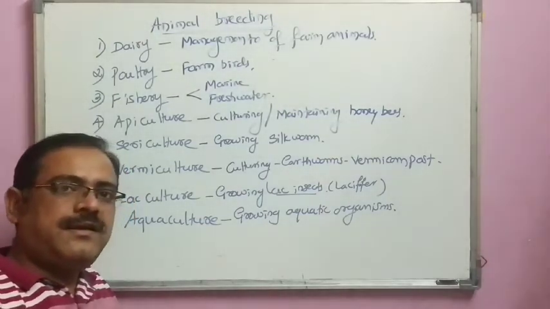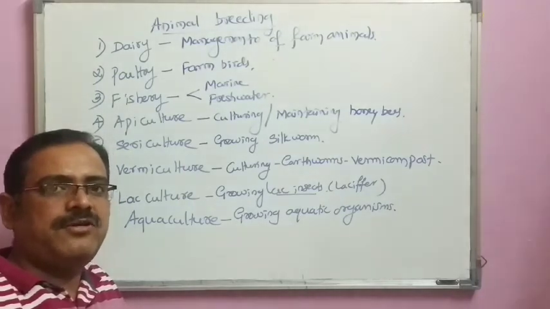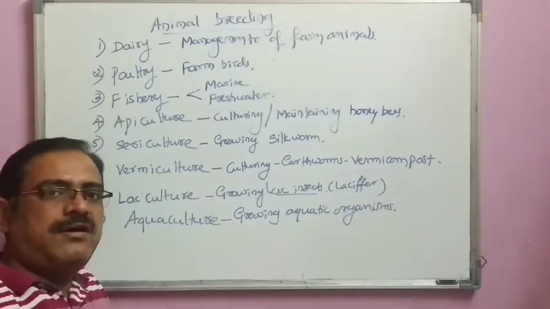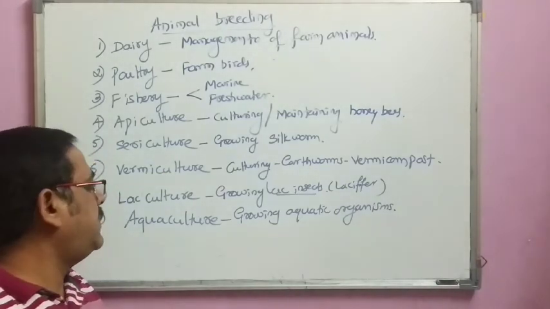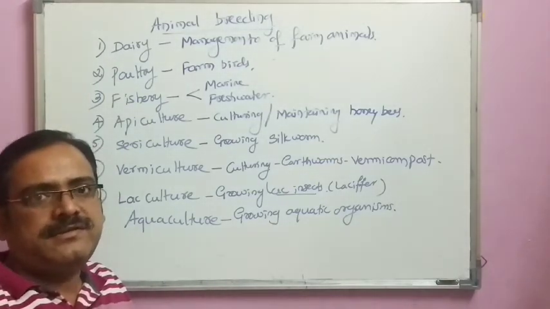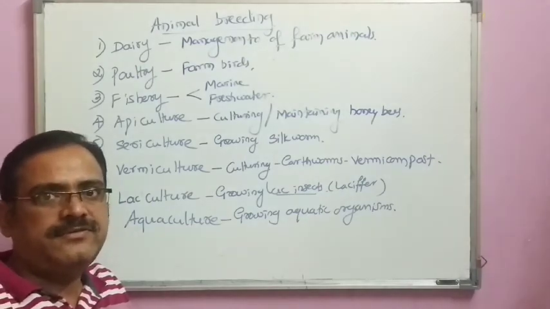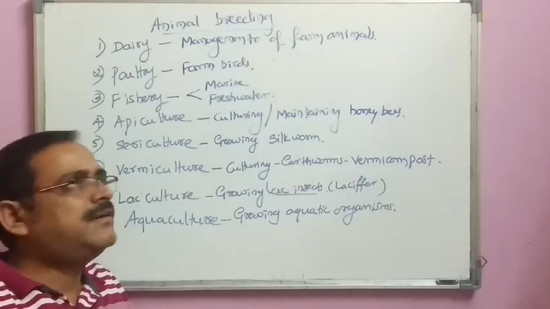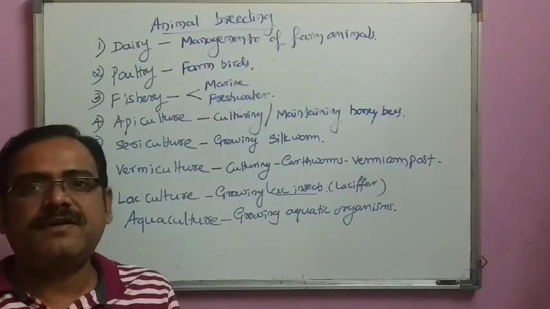Here these are mainly lobsters, prawn, crab, molluscan shells, mussels, pearl oysters, all come under aquaculture, and even growing aquatic plants such as algae or spirulina and many more.